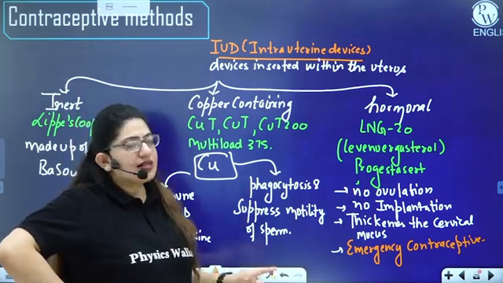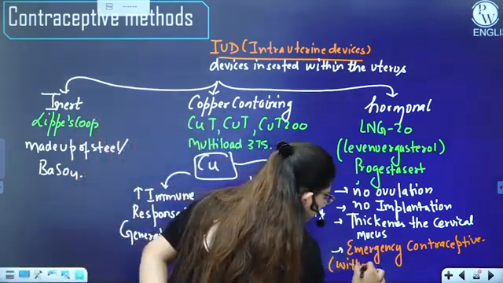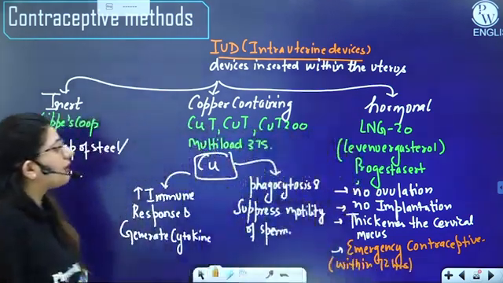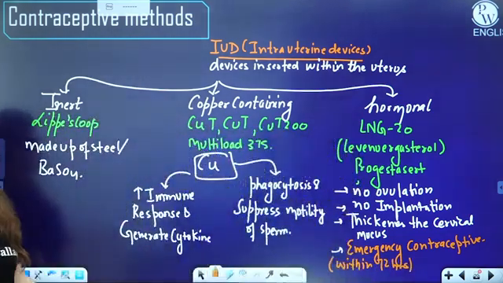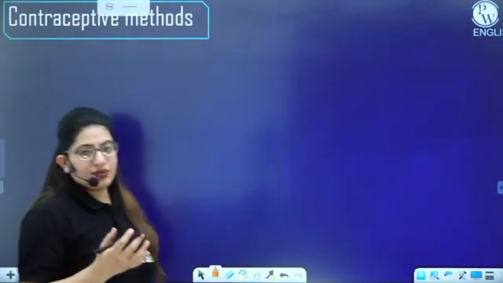But the thing is, within 72 hours of sexual intercourse, right? So these are the IUDs. These are the three types of IUDs. Moving further to the other contraceptive method, let's see.